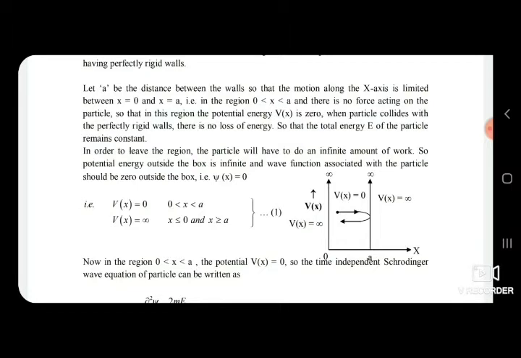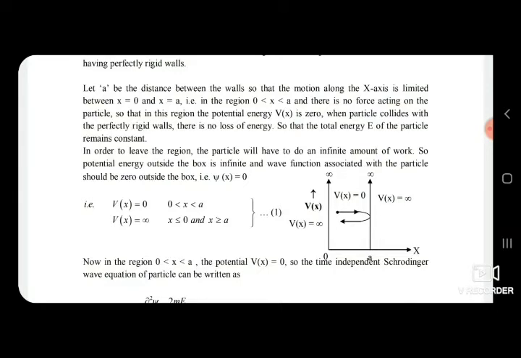That is, in the region 0 < x < a, there is no force acting on the particle, so in this region the potential energy V(x) equals 0. When the particle collides with the perfectly rigid walls, there is no loss of energy, so the total energy E of the particle remains constant.